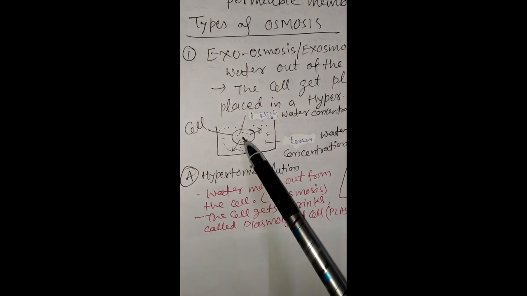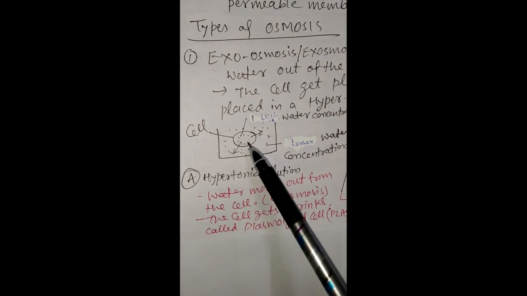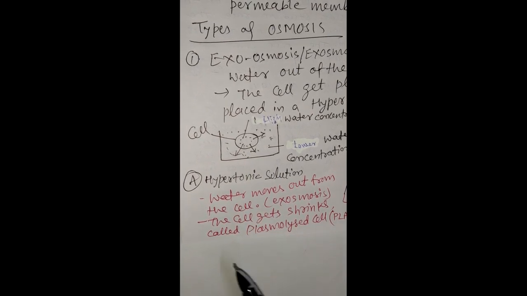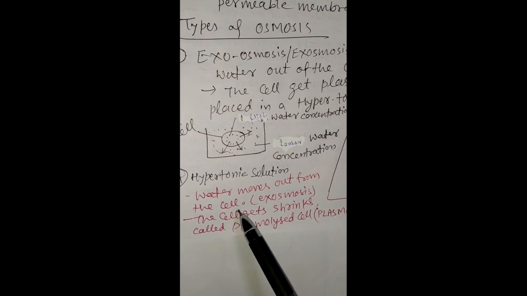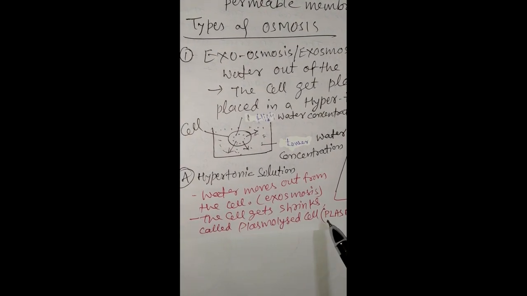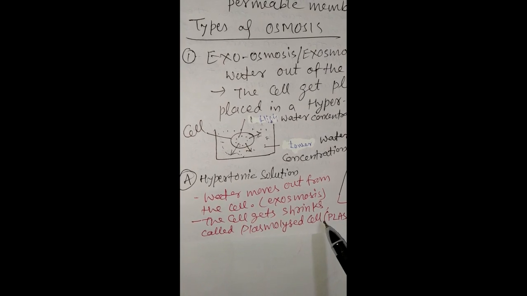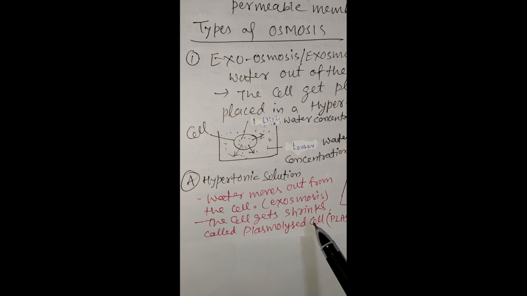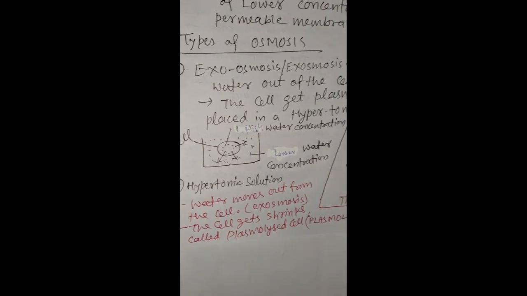So water moves outside from the cell and the cell shrinks. This is called plasmolysis in hypertonic solution, and this process of shrinking of the cell due to water going outside the cell is called plasmolysis.